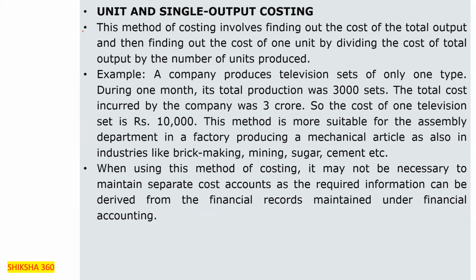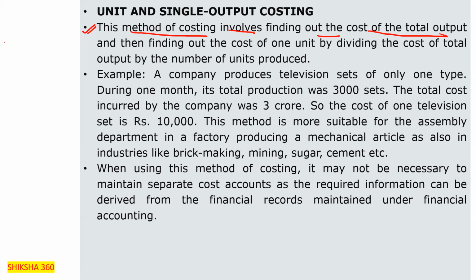So let's start. This method of costing, unit and single output costing, involves finding out the cost of the total output.